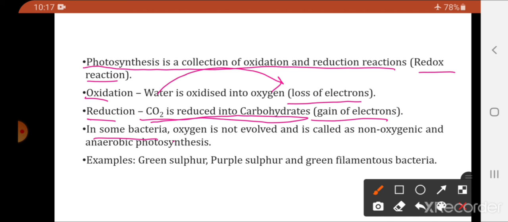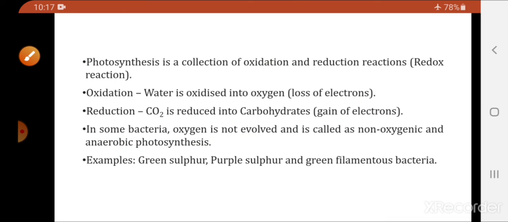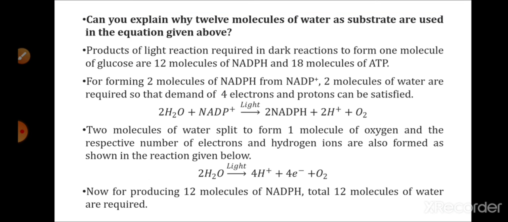In some bacteria, oxygen is not evolved, and this is called non-oxygenic or anaerobic photosynthesis. The examples are green sulfur, purple sulfur and green filamentous bacteria. These are organisms where oxygen is not released at the end of photosynthesis, because here the hydrogen donor is H2S. It is not water, it is H2S, and as H2S is used, it won't release oxygen.